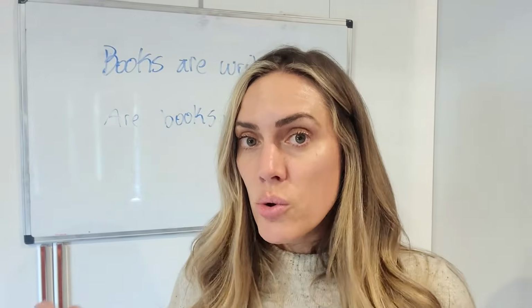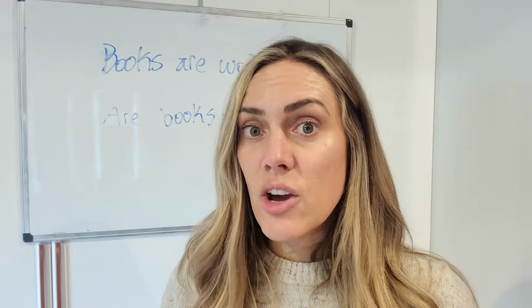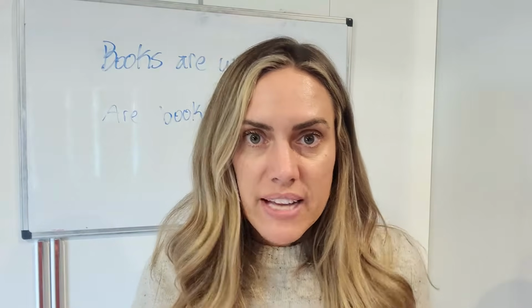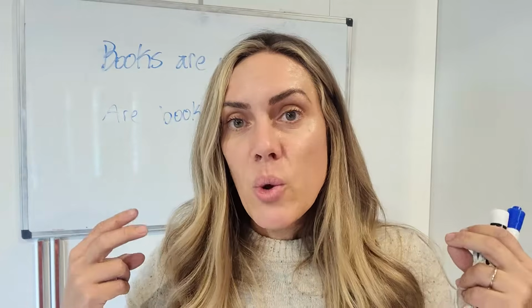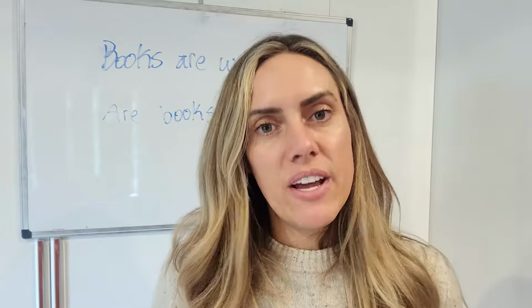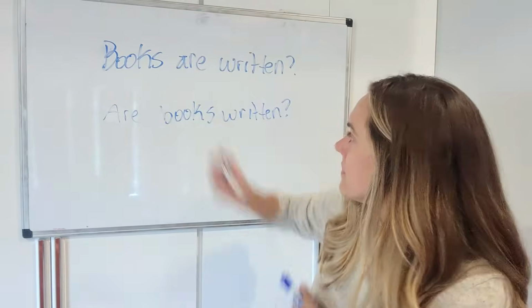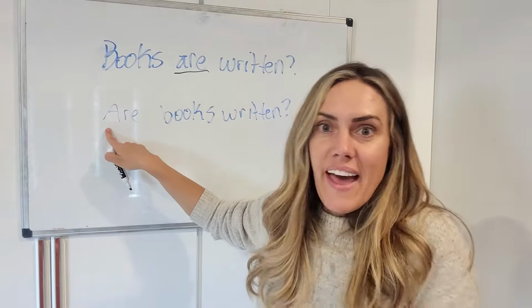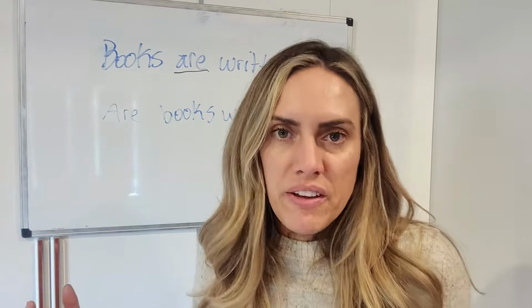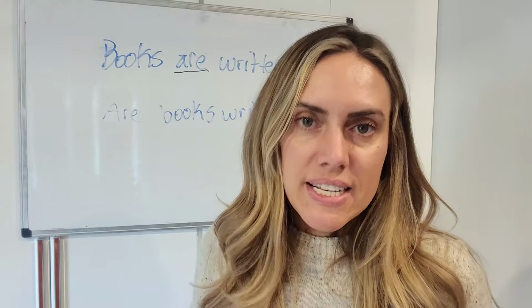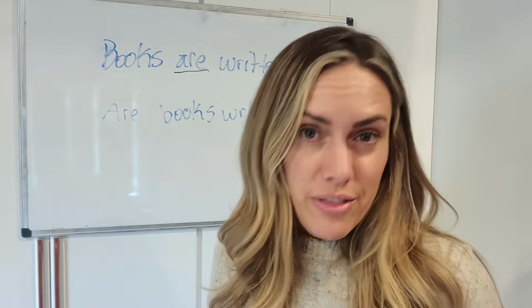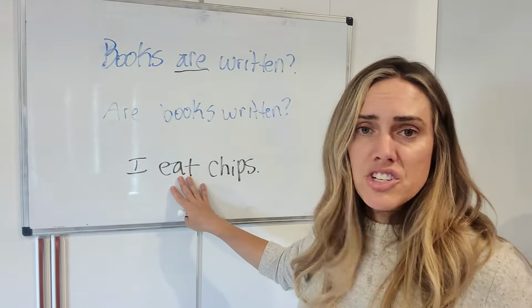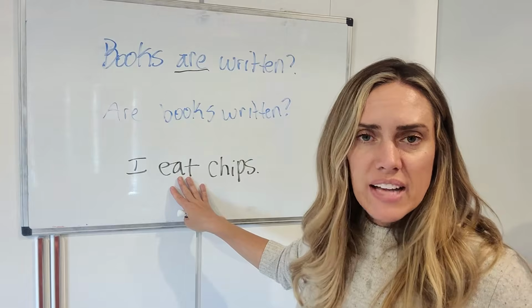Now, the great thing to notice here about passive when you make it a question is that because be is part of the passive voice, whenever you have the verb be and you want to make a question, when you move it to the front, you don't have to add or change anything. You don't need a new helping verb like you do when you're making a sentence in the simple present without be. For example, I eat chips. This is simple present. Look at the verb. It's just active voice. There's no passive. There's no be verb.